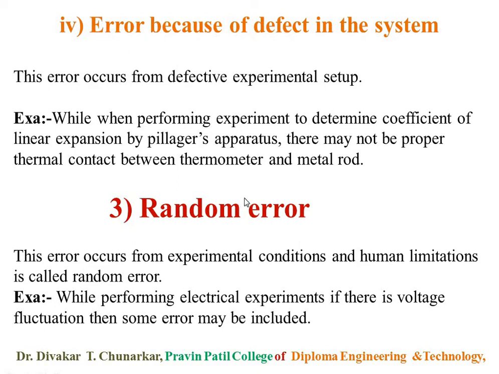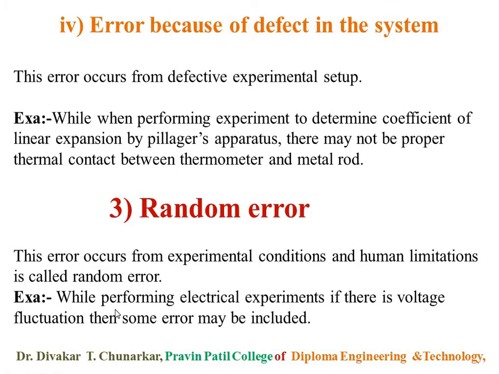Then the third error is the random error. This error occurs from experimental condition and human limitation. Random error occurs due to the experimental condition and human limitation, and this type of error is called random error. The random error occurs in the instrument due to the experimental condition and human limitation.